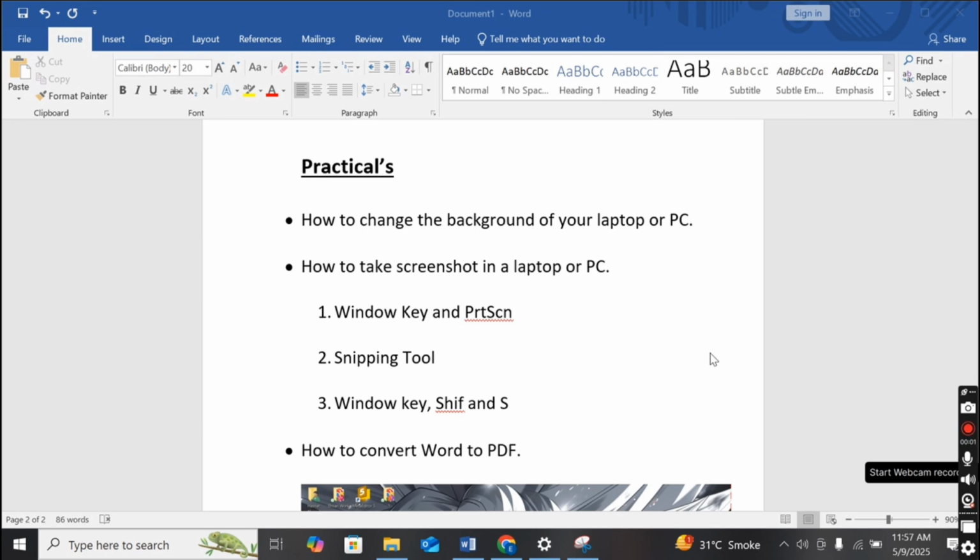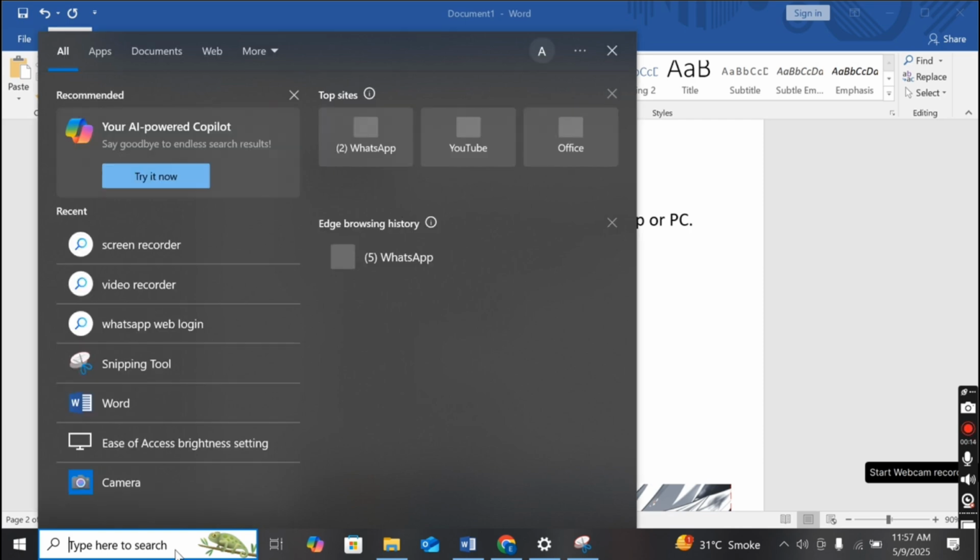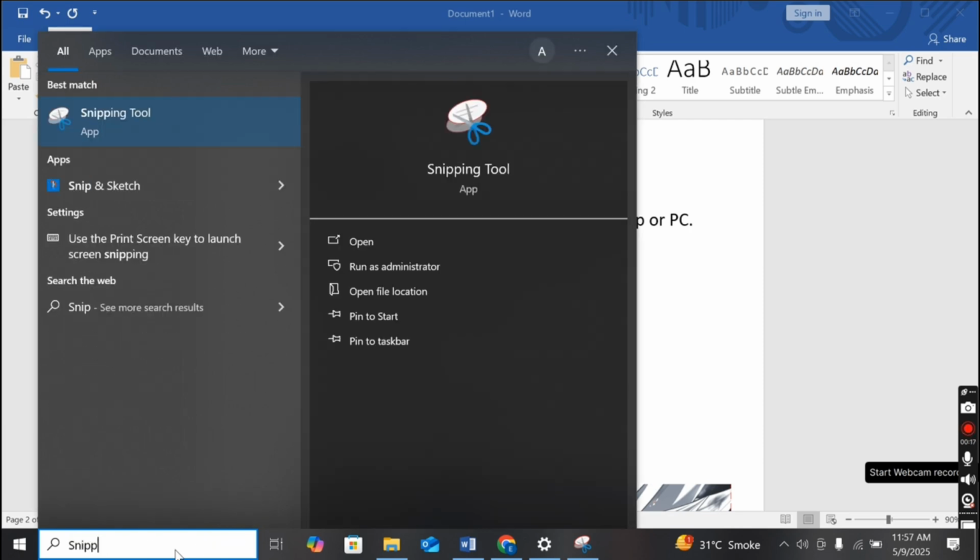Now we will move to the second method of taking a screenshot on our laptop, that is with the help of the snipping tool. For that we just need to write snipping tool in our search bar, which is on your taskbar. Just write snipping tool here.